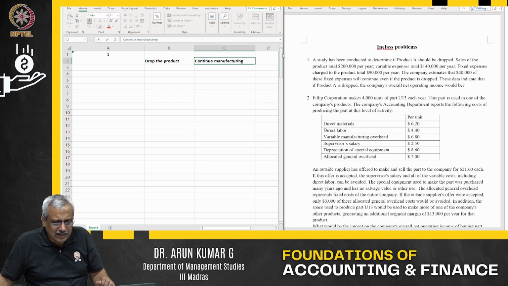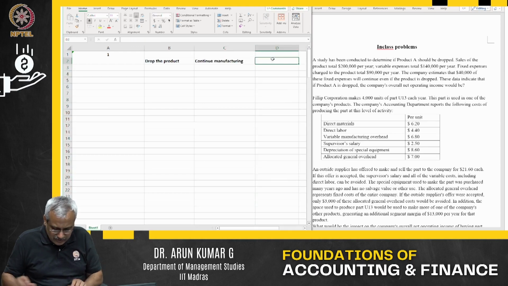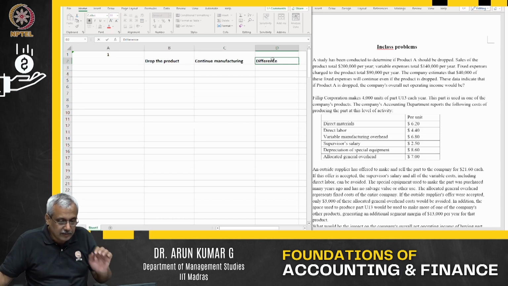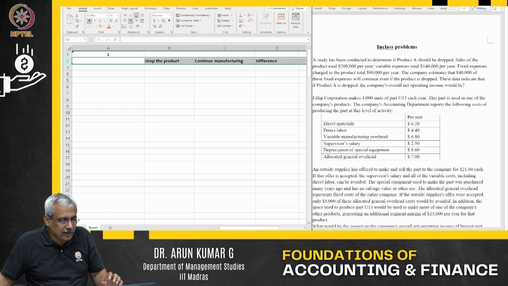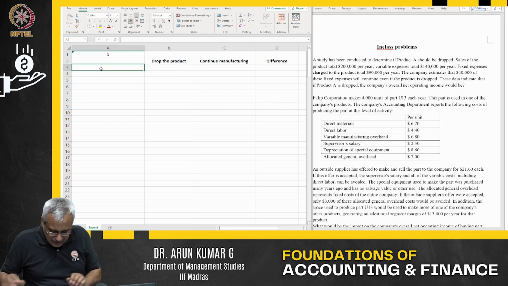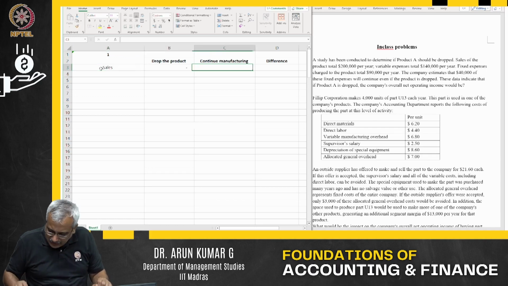Let me continue manufacturing. Then of course I'm going to use one more column out here, basically I'm going to term it as difference. Let us say the sales of the product is about 2 lakh per year. If you drop the product, there is nothing out there. If you manufacture the product, sales is about 2 lakhs. What is the difference? Difference is going to be 2 lakhs.